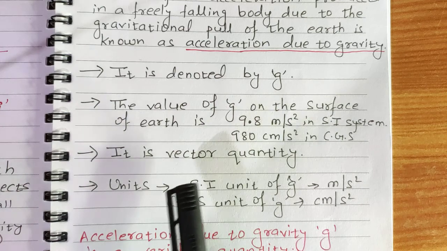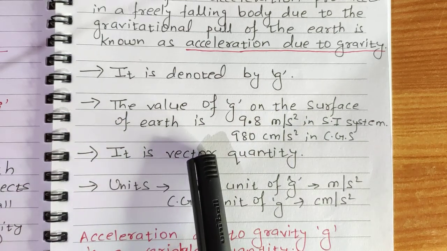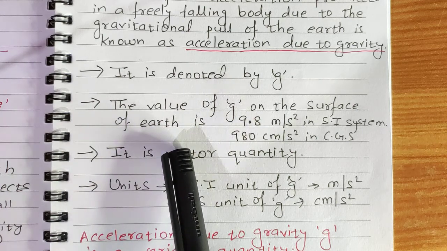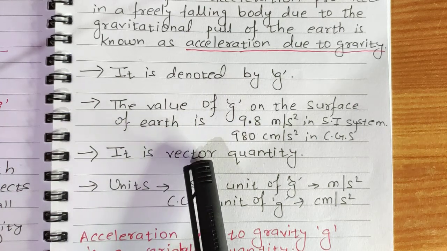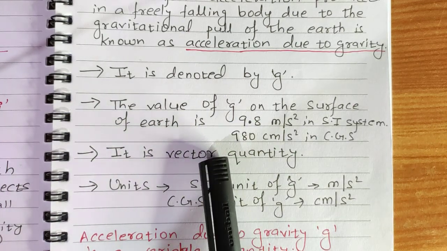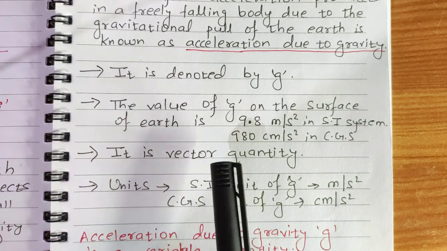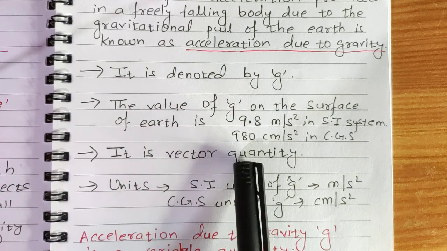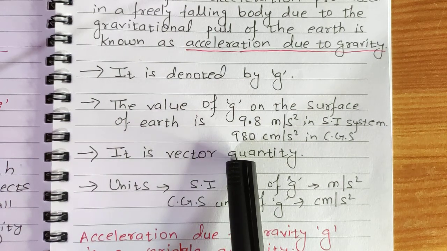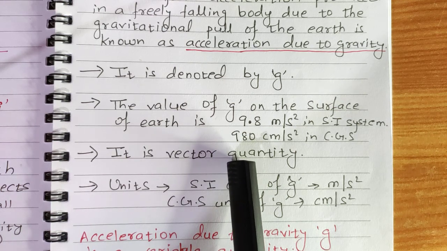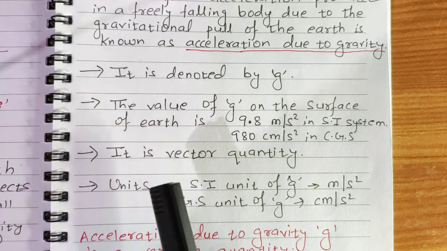Now, what type of quantity is it? What is its nature? Acceleration due to gravity is a vector quantity. It has magnitude, unit and direction. Its direction is vertically downwards.